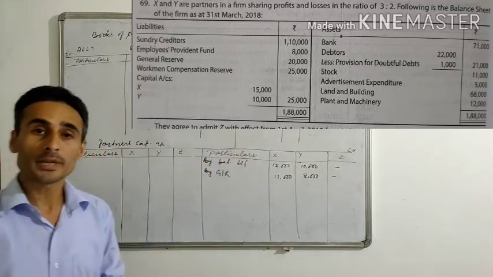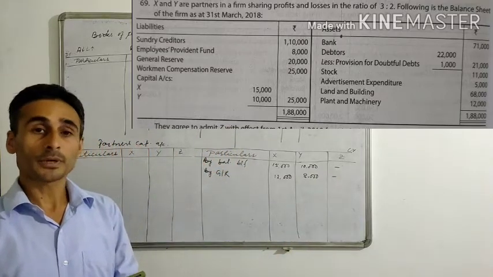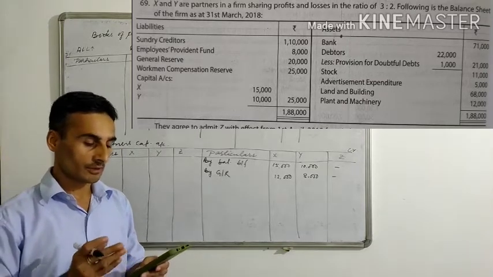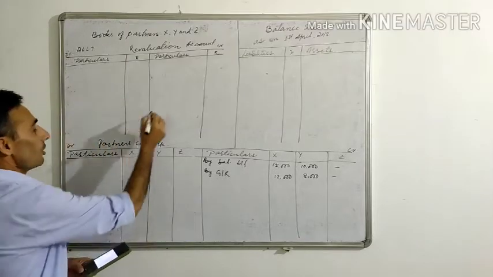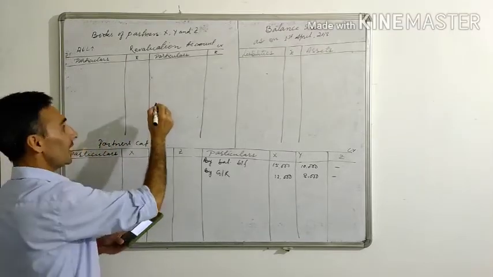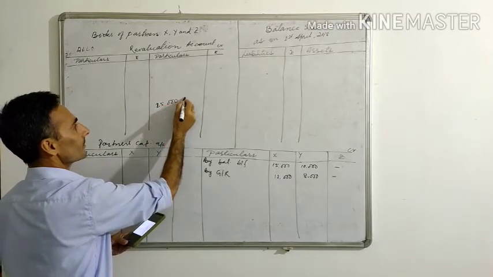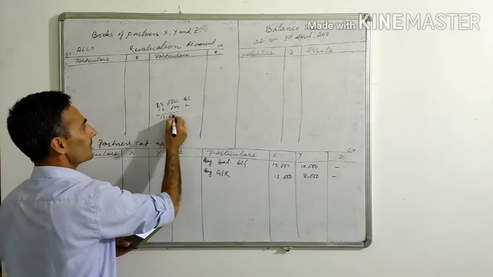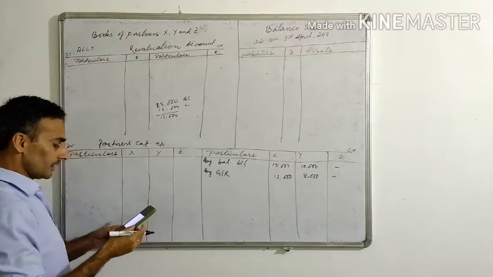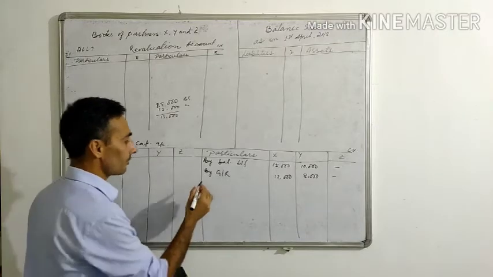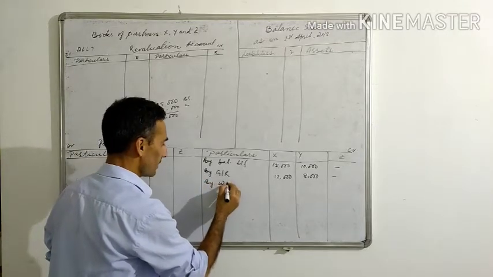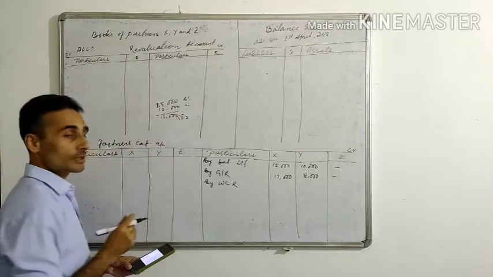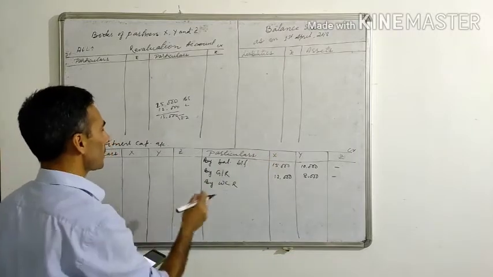Then come down to workmen's compensation reserve. Workmen's compensation reserve in the balance sheet is 25,000, whereas in the adjustment there is a liability of 12,000. So out of 25,000, the balance sheet value, and the liability is 12,000, you have a remaining 13,000, right? So this 13,000 will be distributed among the partners in the ratio 3:2 to the old partners.